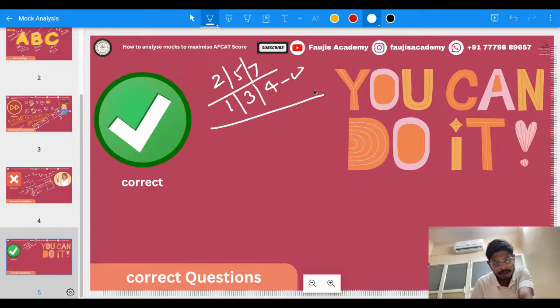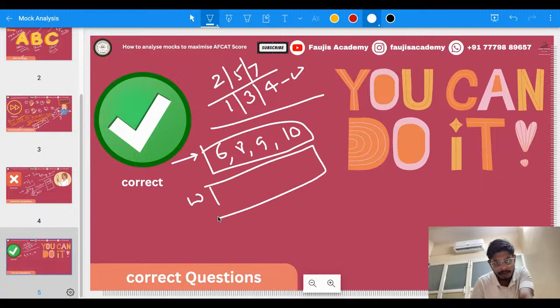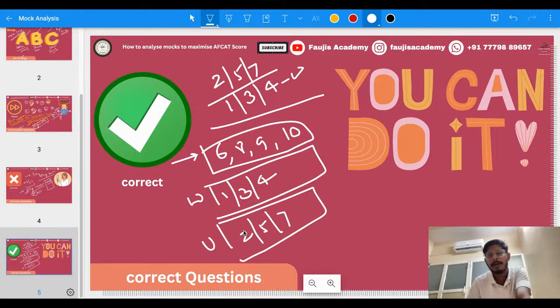So what are the questions left over here? Question number 6, 8, 9, and 10. Please write down on your sheet of paper like this: correct, these are the numbers; wrong, these are the numbers, 1, 3, and 4; and unattempted, these are the numbers, 2, 5, and 7.